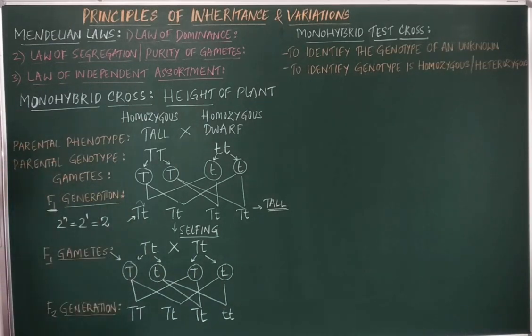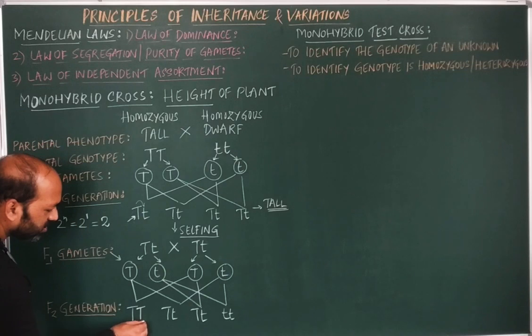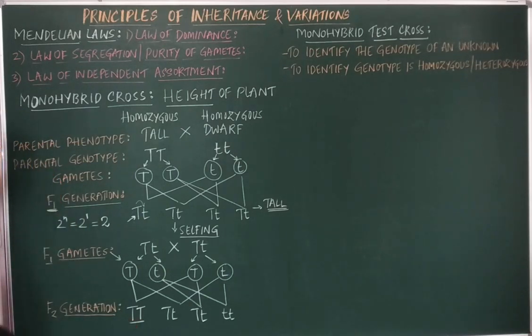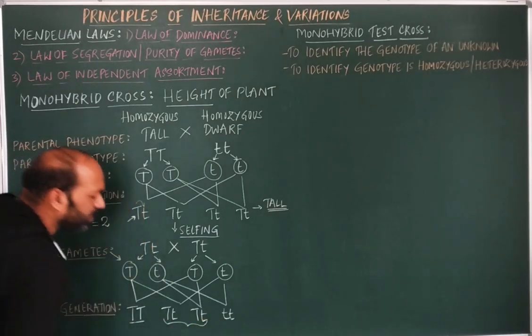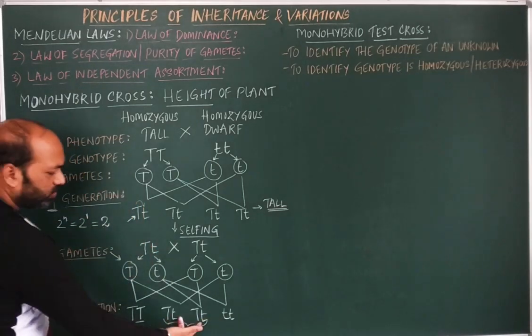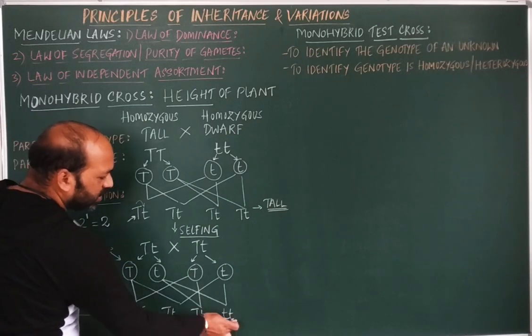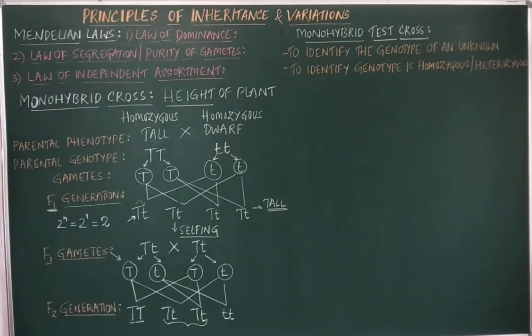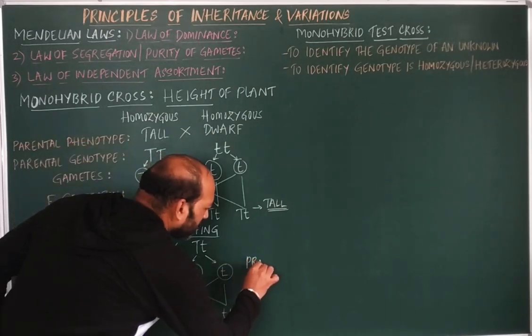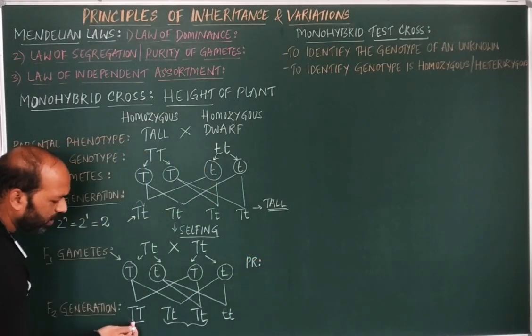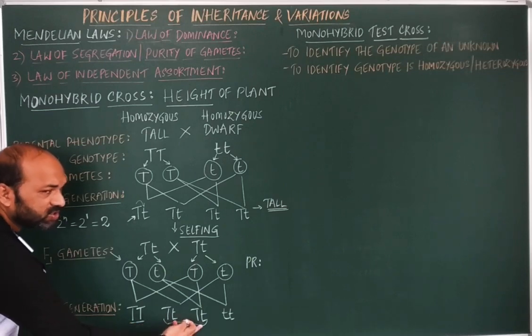Now, among the 4 individuals, the first individual is homozygous tall, the next 2 are heterozygous tall, and the last one is dwarf. So if we consider the phenotypic ratio, we see 1 homozygous tall and 2 heterozygous tall.